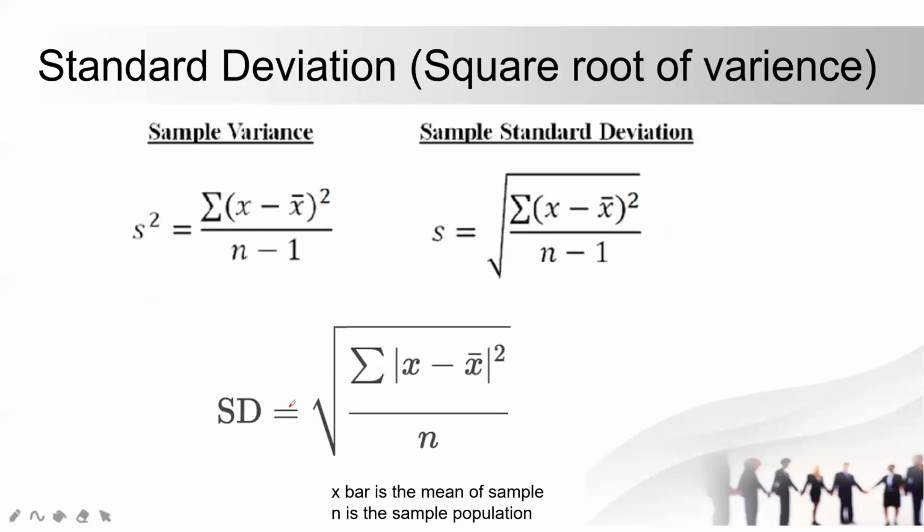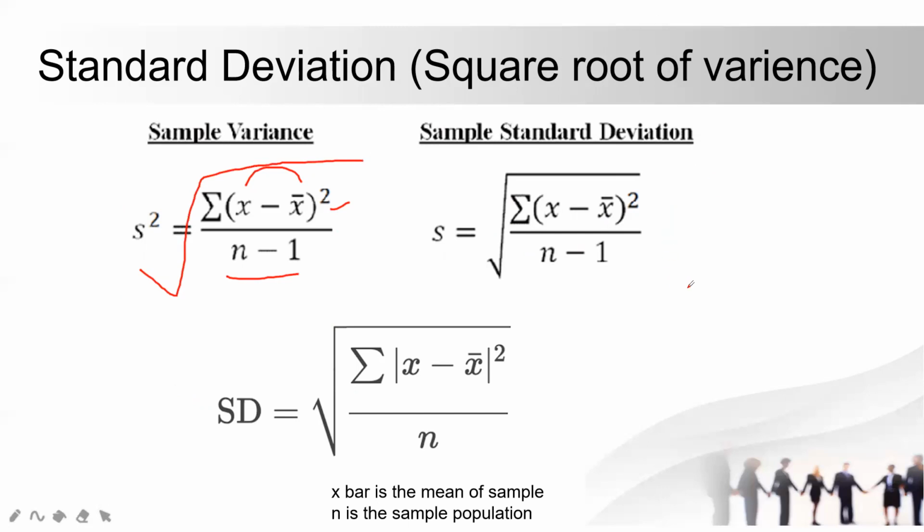Moving forward, standard deviation is the square root of variance. We have simple formulas. Sample variance is the sum of x minus x bar squared, divided by n minus 1. Quite obvious why we have n minus 1. Sample standard deviation is similar, we just put a square root. So when we put a square root on variance, it becomes standard deviation. Okay, this is the relation.